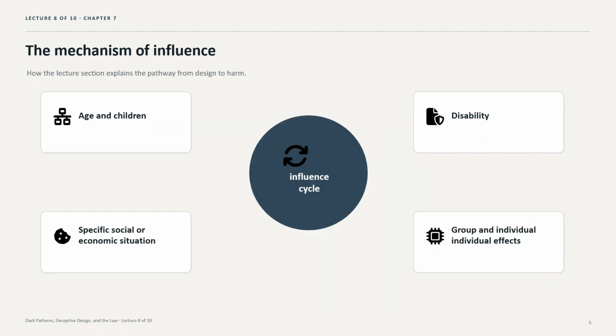The chapter also considers disability in specific social or economic situations. A system may exploit cognitive limitations, mental distress, financial desperation, limited literacy, or dependence on the service. The phrase specific social or economic situation becomes crucial because it can capture vulnerability created by poverty, employment insecurity, housing stress, or market dependence. But the wording also raises uncertainty about which conditions qualify and how narrowly regulators will interpret